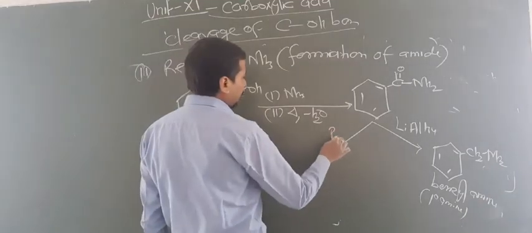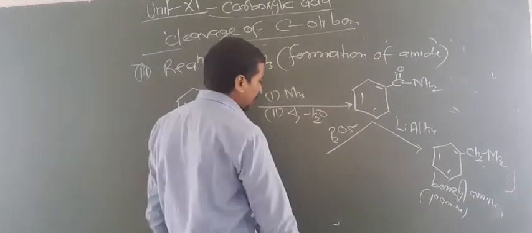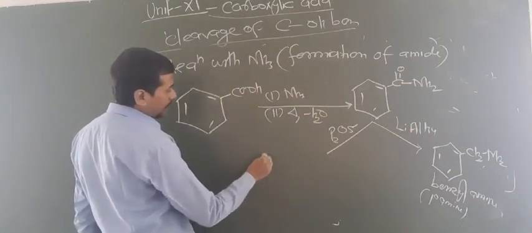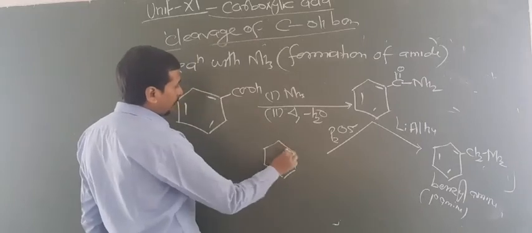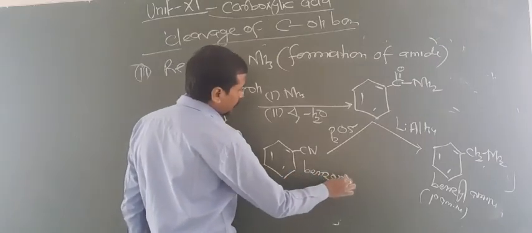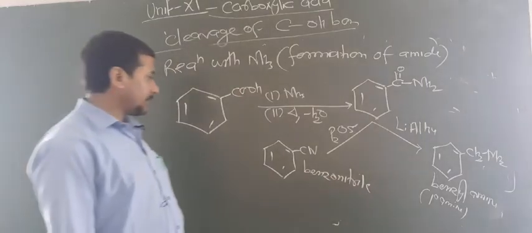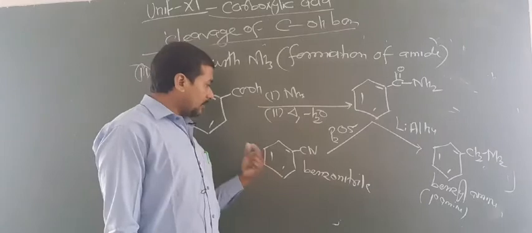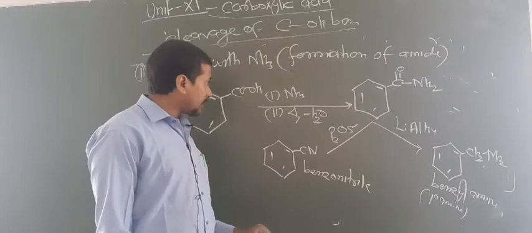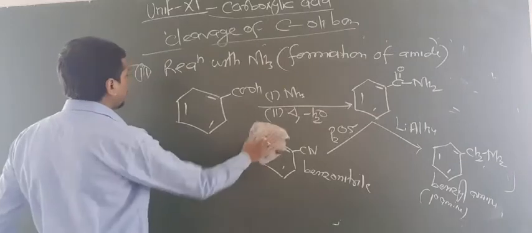Now one question may arise: how can you convert this into benzonitrile? You have to use P2O5, that is the dehydrating agent. Here 1 O and 2H are removed. So now this becomes a triple bond, and CN can be formed. This is known as benzonitrile or benzene cyanide, benzyl cyanide, or phenyl cyanide. So how can you prepare phenyl cyanide or benzonitrile from acid? This reaction can be used for the preparation of benzonitrile.